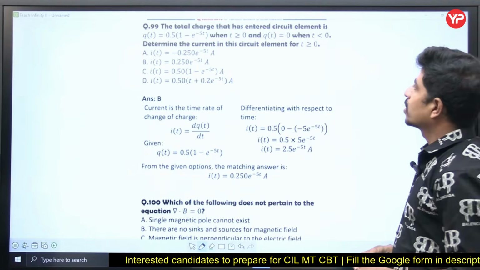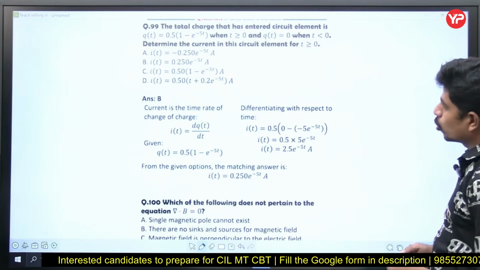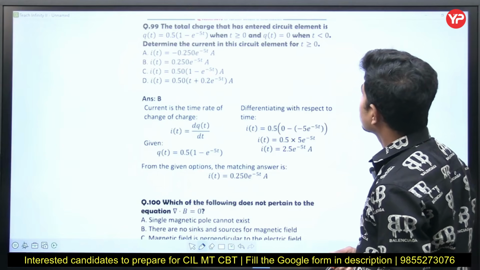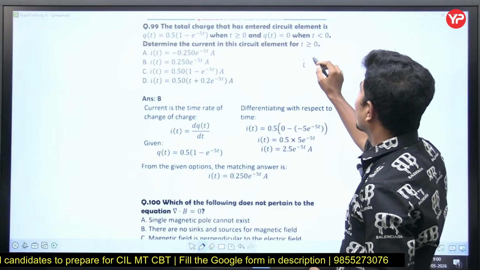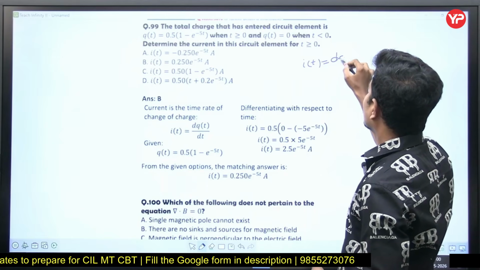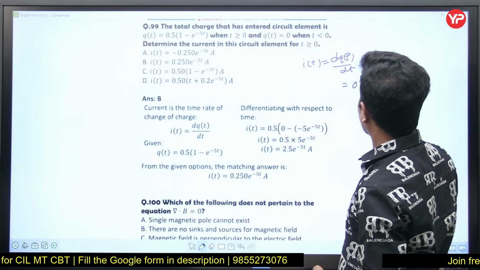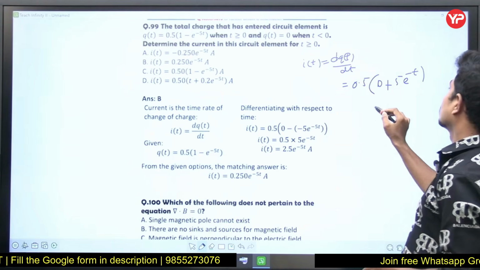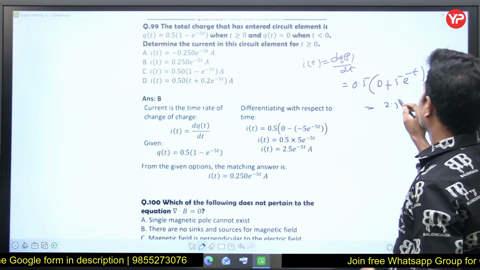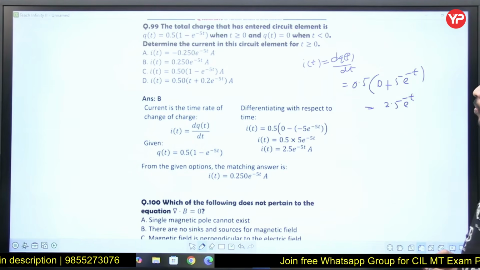The total charge that has entered a circuit element is Q given. Okay, Q of t is equal to 0 for t less than 0. Determine the current in the circuit. This is I of t is equal to dq by dt. dq of t by dt. Do it. 0.5 into 1, derivative is 0, plus 5 into e power minus t. 0.5 into 5 is 2.5 into e power minus t. Yes, sir. So 2.5 into e power minus t.